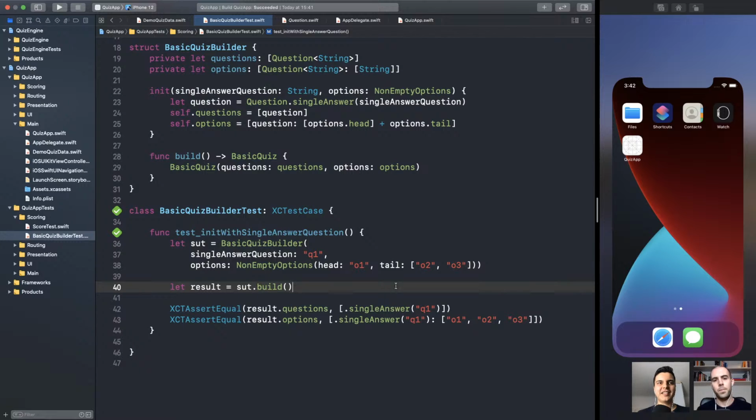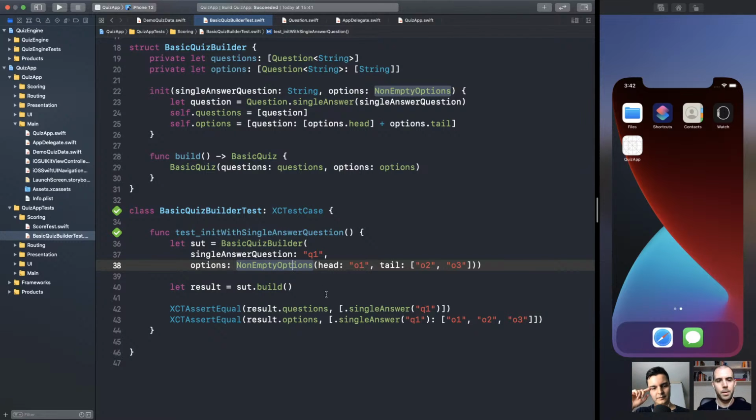Of course. If you already know this API, if you already know how to do it, of course you can skip the other steps. But when you are discovering the APIs you need from the client point of view with the tests, maybe you start with the simplest thing you can think of and you advance it, try to use the compiler, the type system as much as you can. And refactor, refactor, refactor.